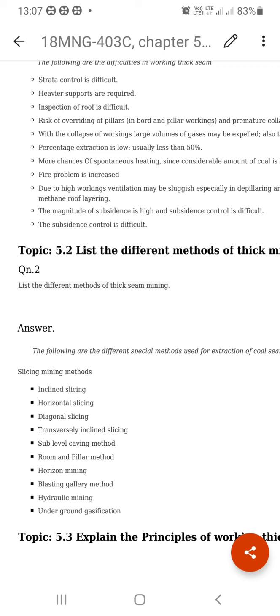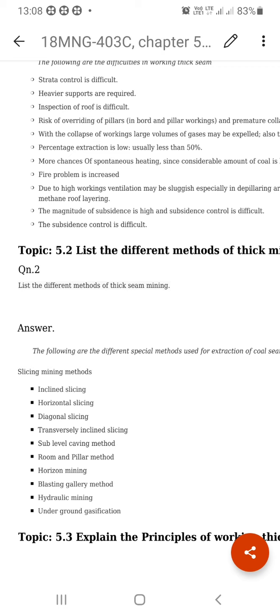While the coal is getting oxidized, some amount of heat is liberated. With the liberated heat, the coal catches fire. Many problems come from this. So the coal is very prone to spontaneous heating, and the chances of fire are higher.